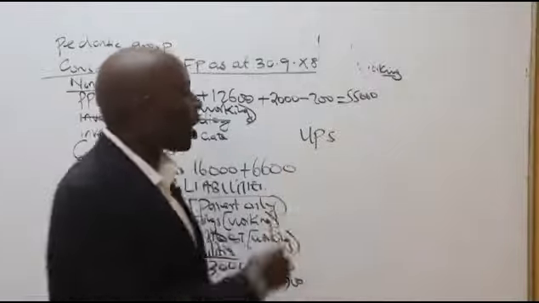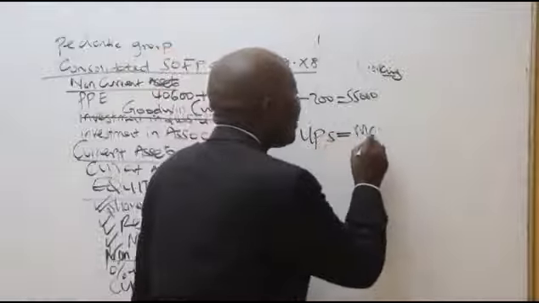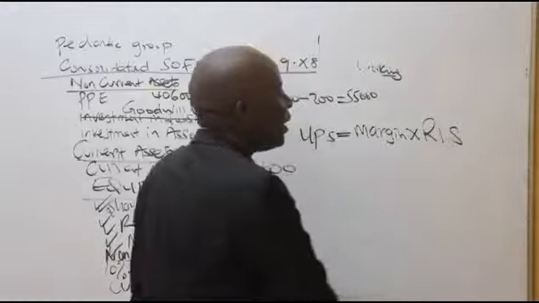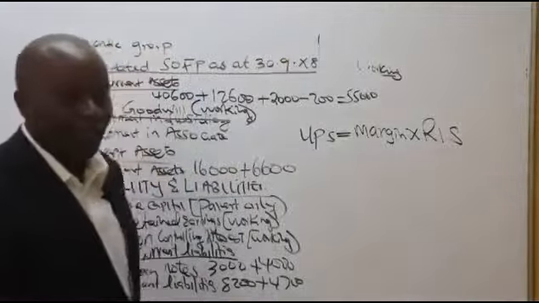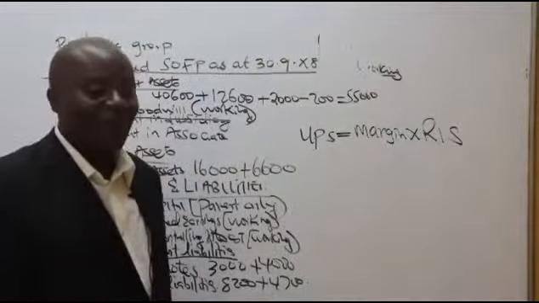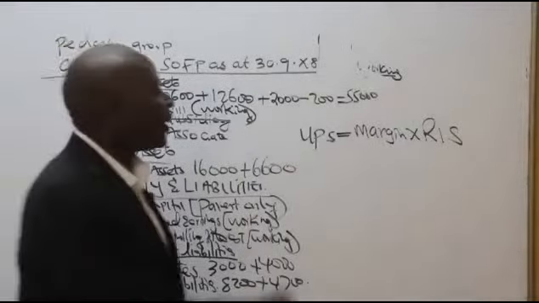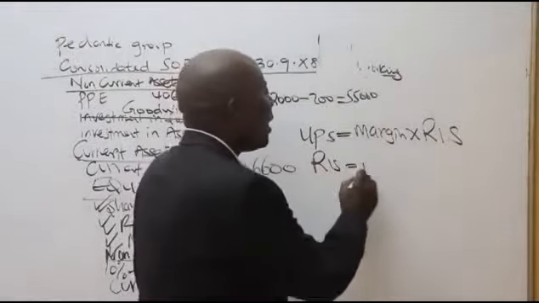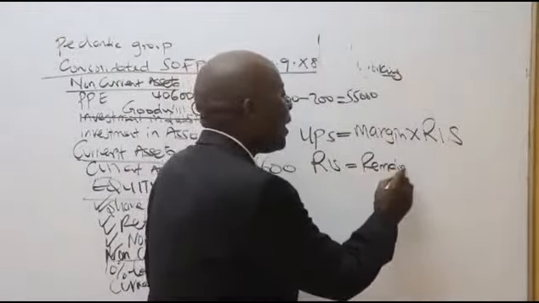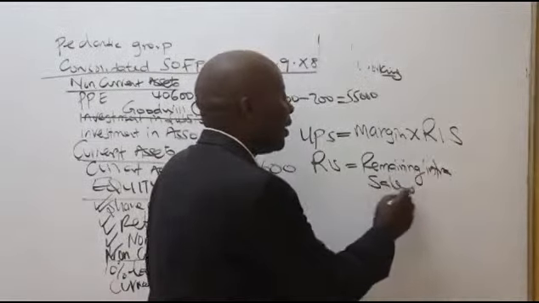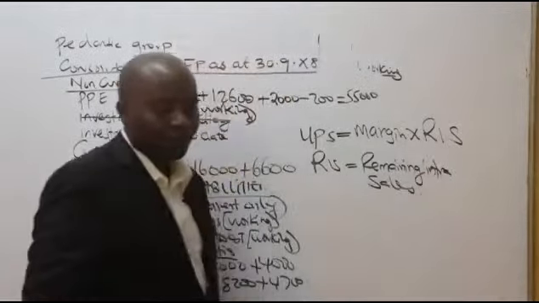Normally, we get this by taking the profit margin times the famous REIS, where REIS stands for remaining intra-sales.